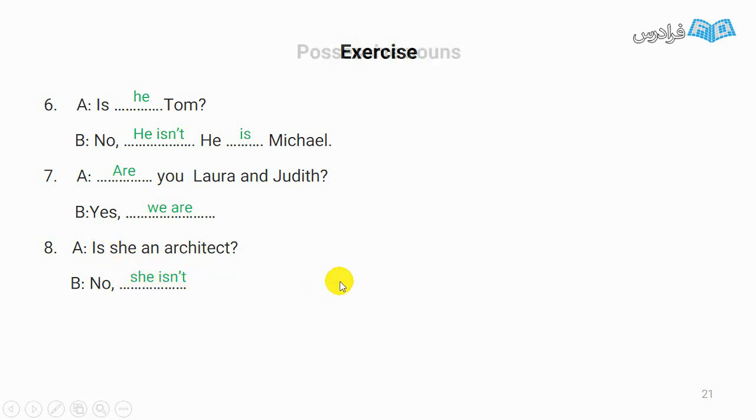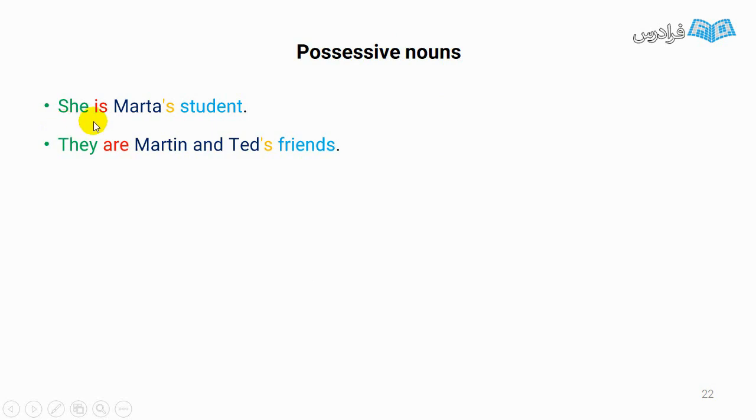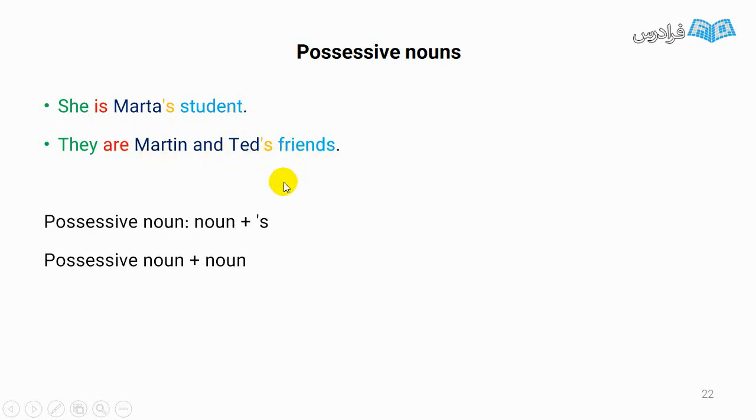Now I want to talk about possessive nouns. Look at these examples. She is Marta's student. They are Martin and Ted's friends. Possessive nouns show ownership. Marta's student. Martin and Ted's friends. What is the form here? If we want to have a possessive noun, we have to add apostrophe and s to a noun. Like this, Marta, apostrophe and s. Martin and Ted, apostrophe and s.